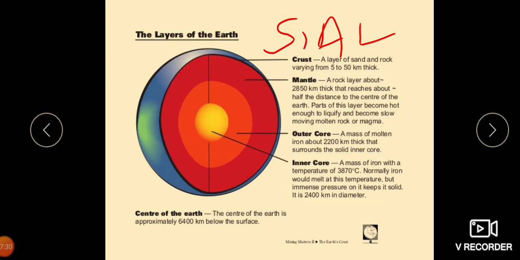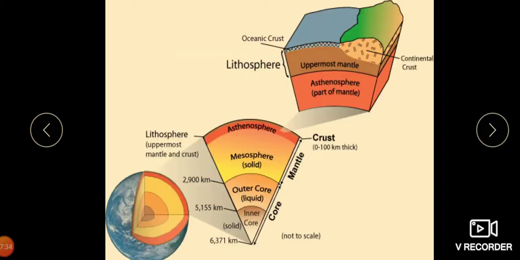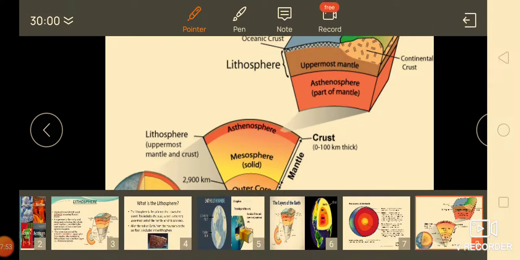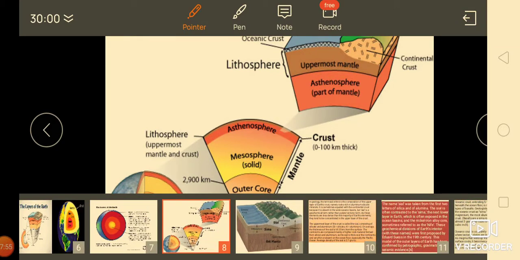The lower part of the crust is rich in silica and magnesia, and it is called Sima, S-I-M-A, or we call it the oceanic crust.